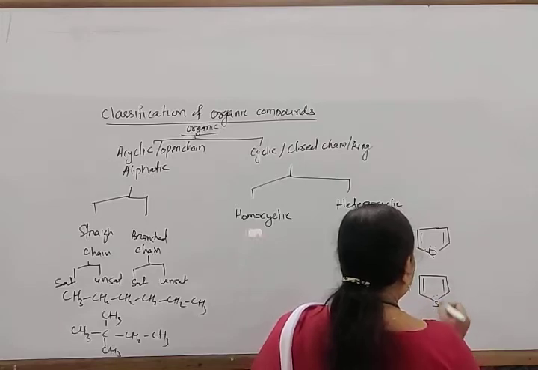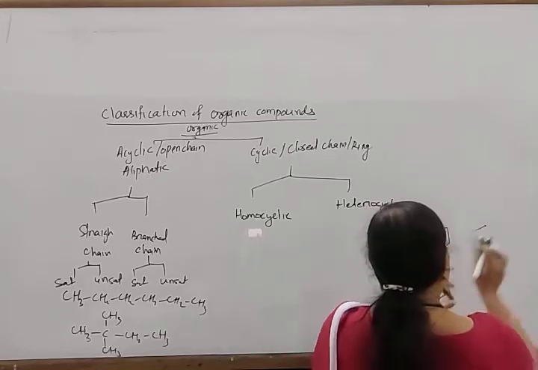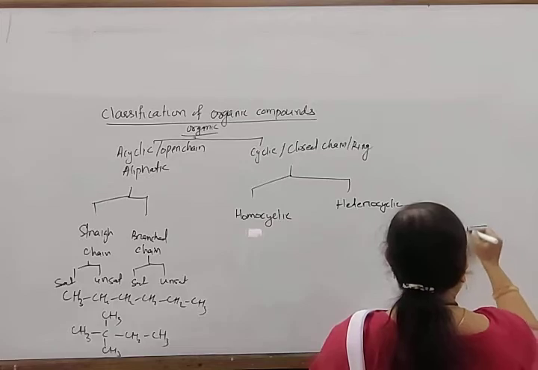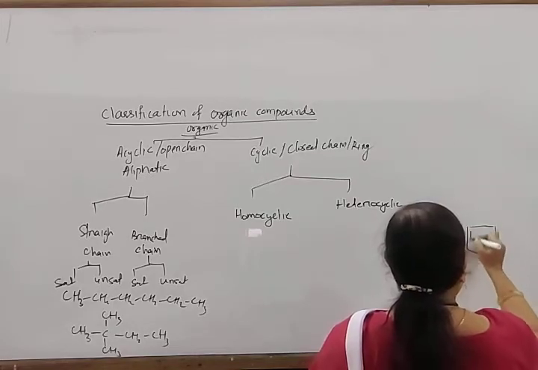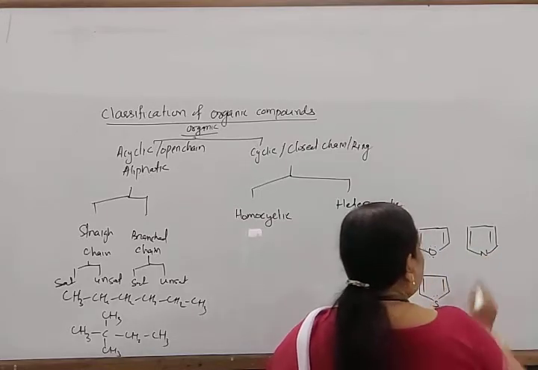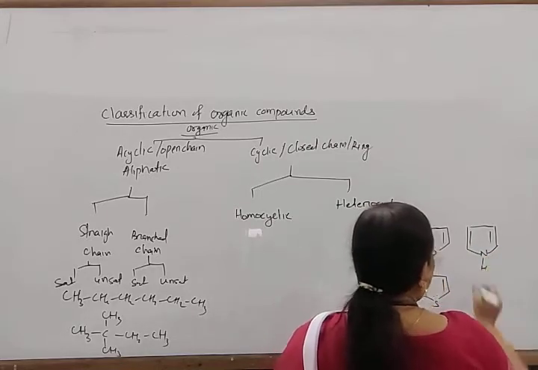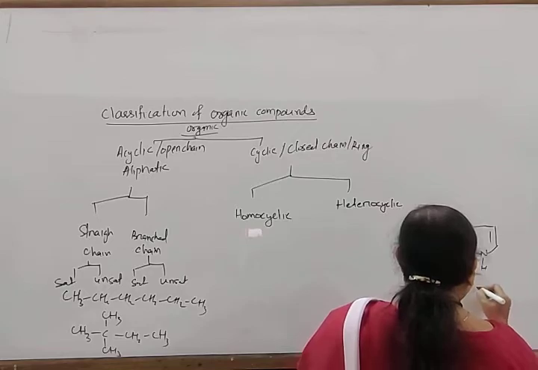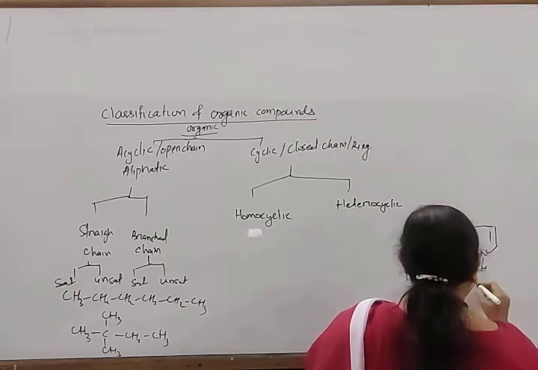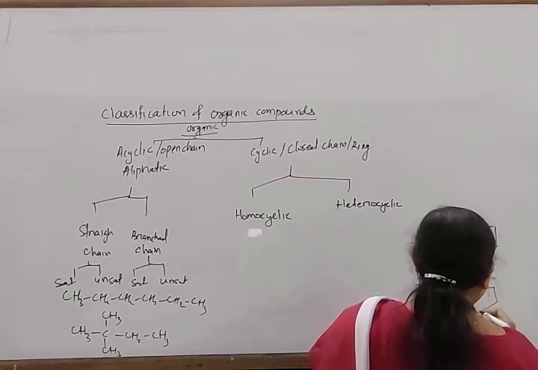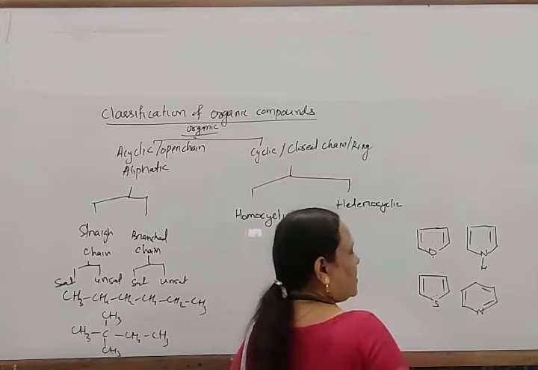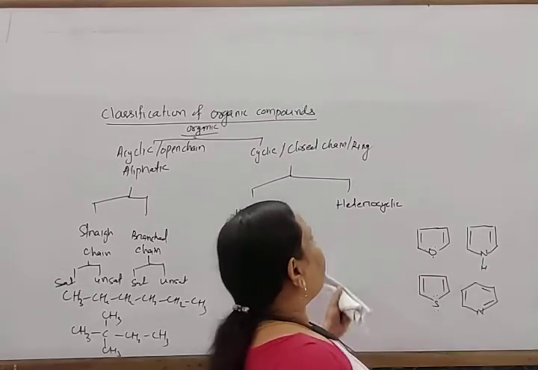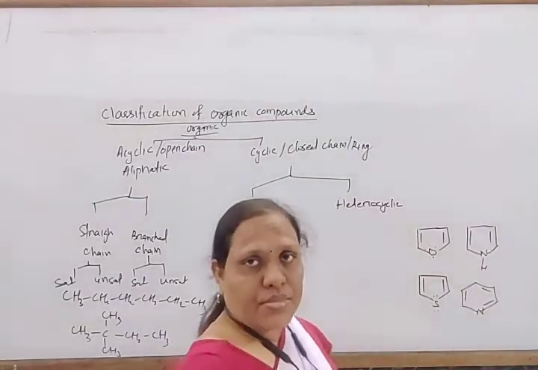If nitrogen is there, this is pyrrole. And another is pyridine, where nitrogen is there. In this way, there are different types of heterocyclic compounds.